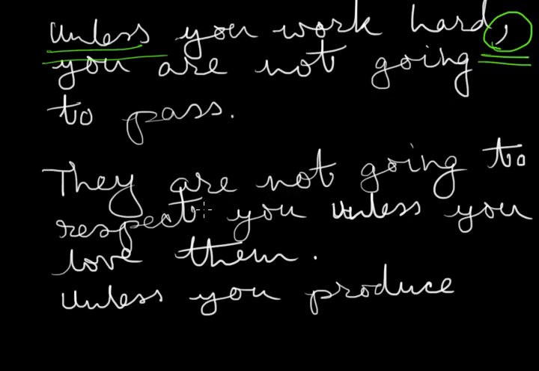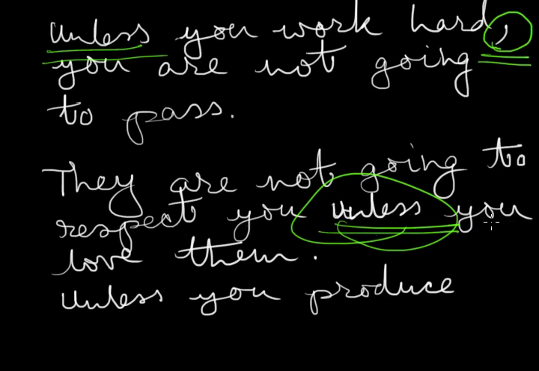Let us take the next example. They are not going to respect you unless you love them. Because we have used unless in the middle of the sentence, we are not using the comma over here. Again, unless refers to what? If you do not love them. In place of unless, we could have also written if you do not love them, but if would have meant that we had to use that not after if. But because we have used unless, we simply write they are not going to respect you unless you love them.